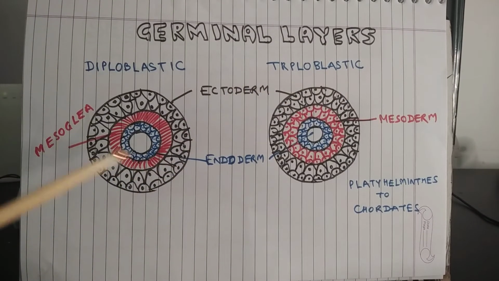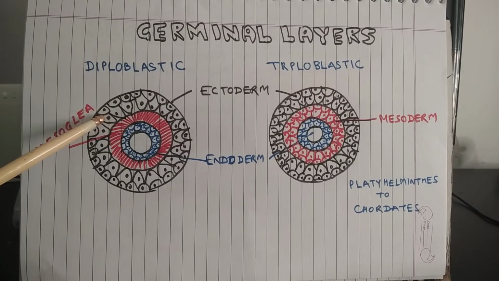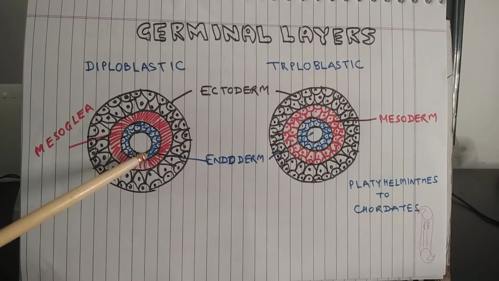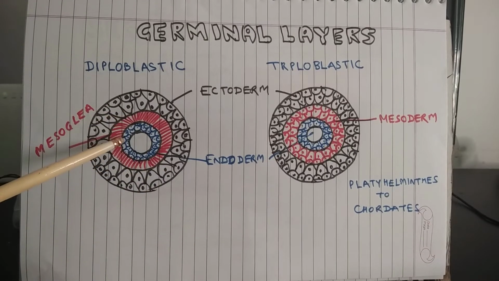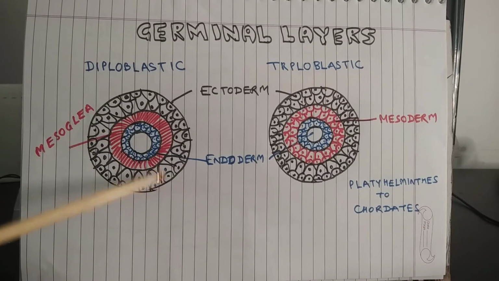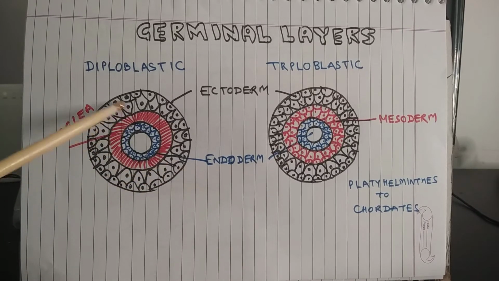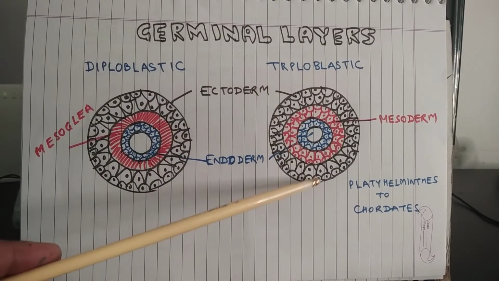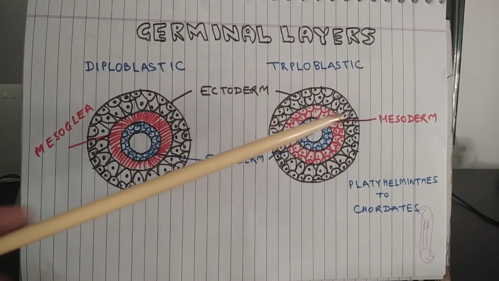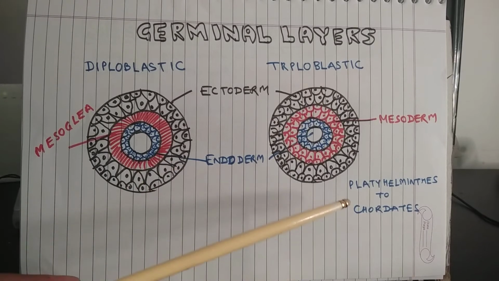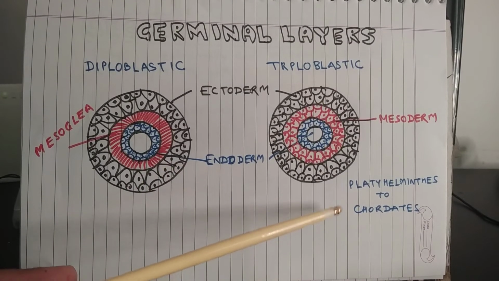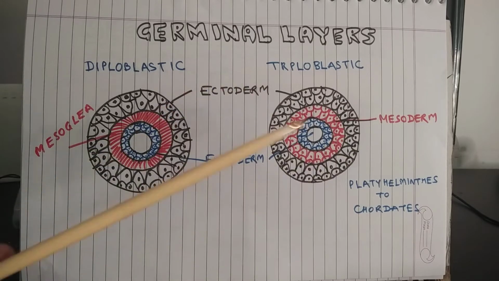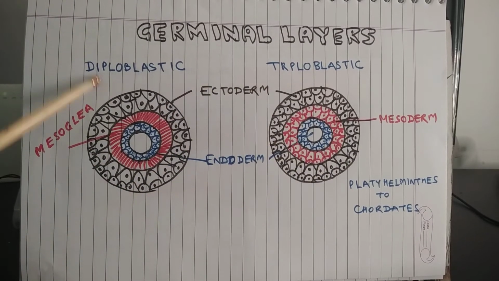When there are only two layers, the animal is called diploblastic. The outer layer is called ectoderm and the inner layer is called endoderm. In between, there is an undifferentiated layer, called mesoglea. In the case of triploblastic animals, there are three layers: ectoderm, mesoderm and endoderm. Platyhelminthes to chordates are triploblastic, and the animals below these phyla are diploblastic.